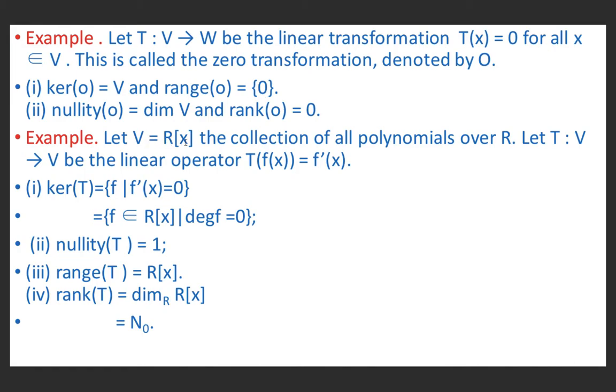Let V equal R[x], the collection of all polynomials over R. We know that polynomials are of the form a0 plus a1 t plus a2 t squared plus ... plus an t^n.